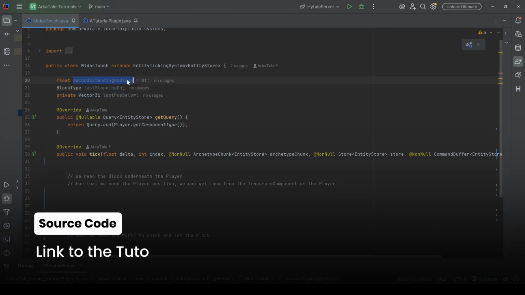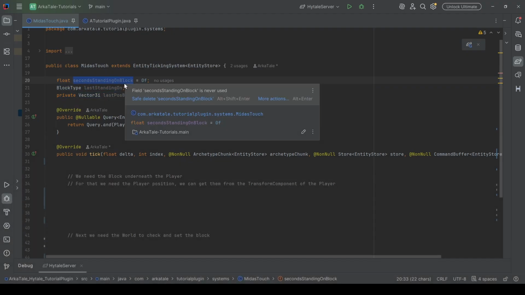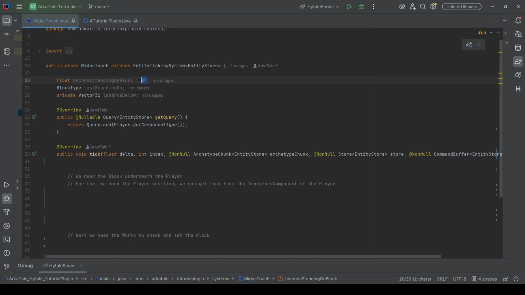The seconds for standing on the specific block, that we will then reset to 0 on movement, then the block type of the last standing on, and the last position below. These are for the check. So next I will turn every block into this block.